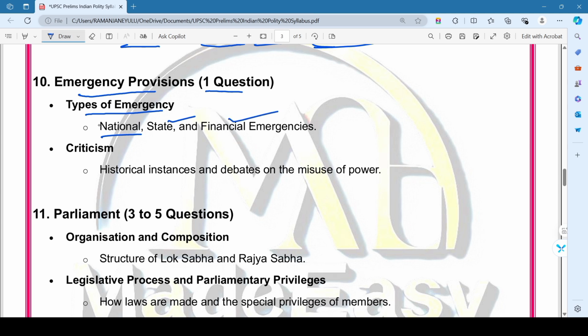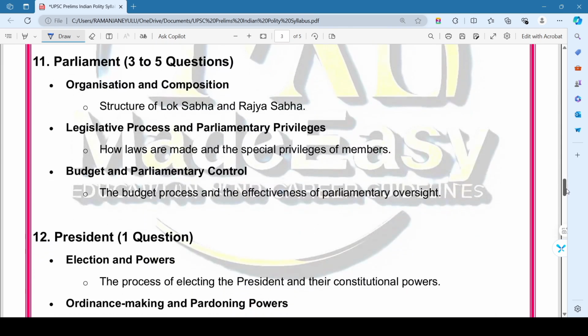And also focus on the criticism of emergency provisions, that is historical instances and debates of the misuse of the power of emergency provisions. So this is all about the 10th most important chapter in the Indian polity.